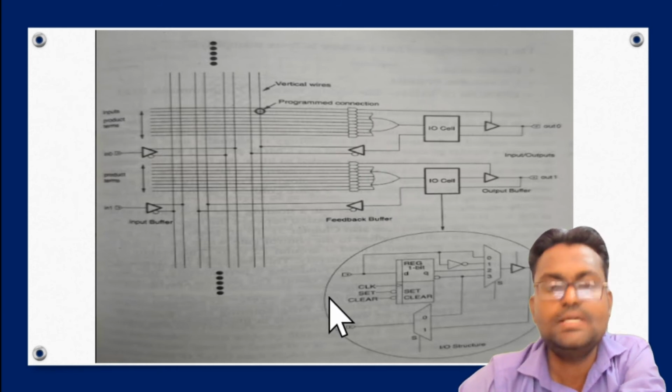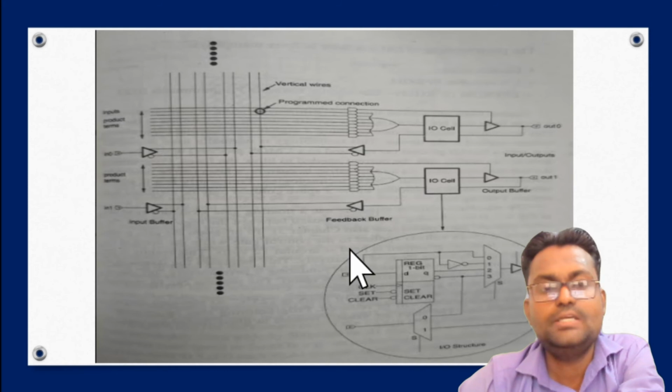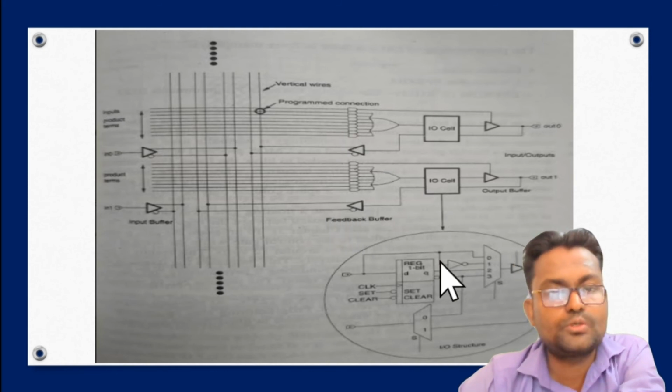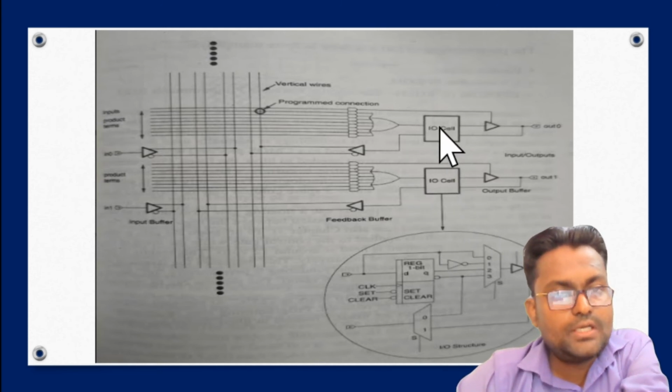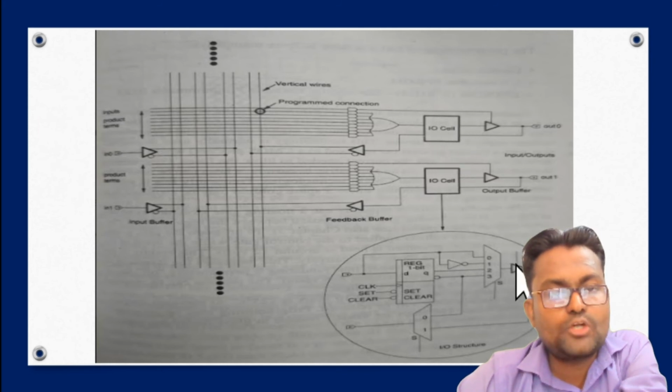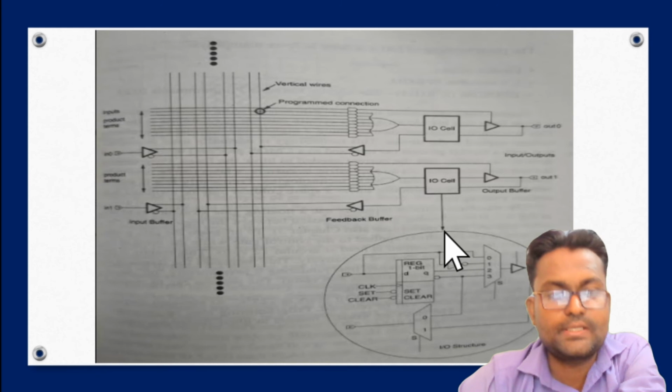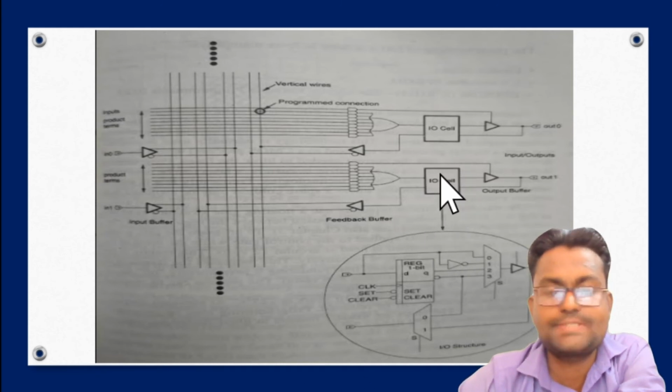These points are represented in our previous slide. You can go through the previous slide and write down the whole points from that slide. Now the input output cell consists of a structure that we represent here. The circle represents the inner structure of this input output cell.